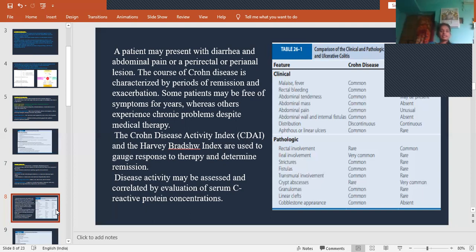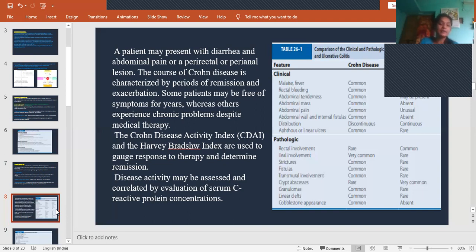So there is an index called the Crohn's Disease Activity Index and the Harvey-Bradshaw index. These are used to gauge the response to therapy and determine remission. So these tools will be used to identify the chances of remission, to determine the remission, and also to judge the response of the patient to the treatment.